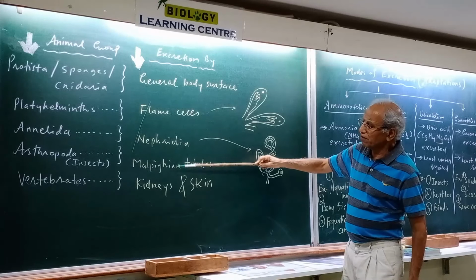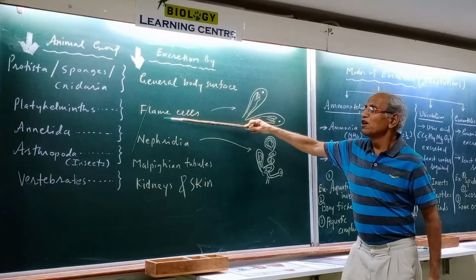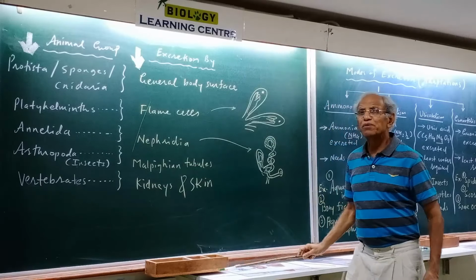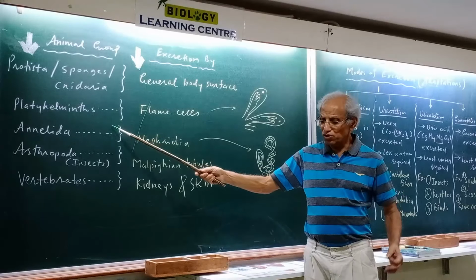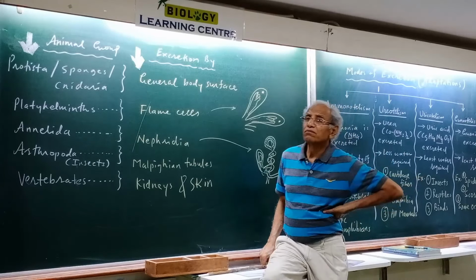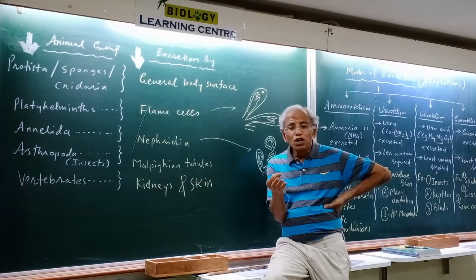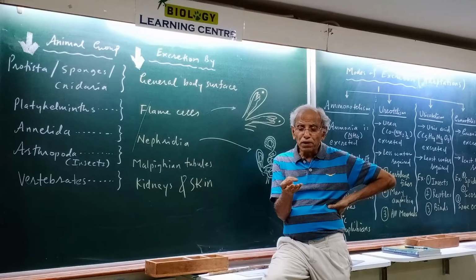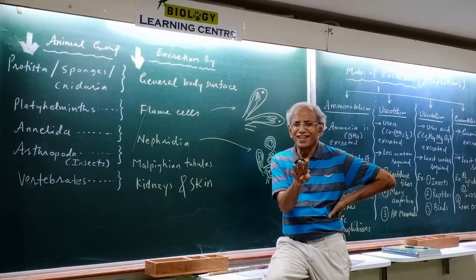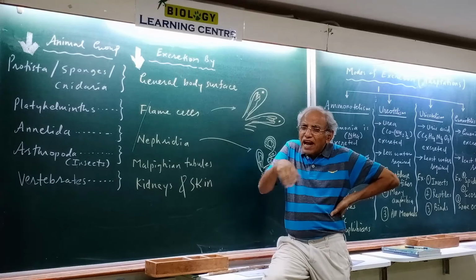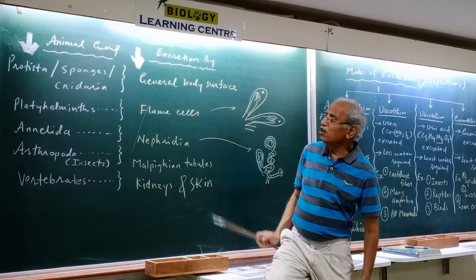I think we are now going from a higher to a lower level. So we have considered vertebrates, then arthropoda, then Annelida, and comes platyhelminths. Who are those? Flatworms. Try to remember who the flatworms are. You have planaria, liver fluke, tapeworm, three very popular examples. There are many. These animals, planaria and liver fluke and all, have flame cells.